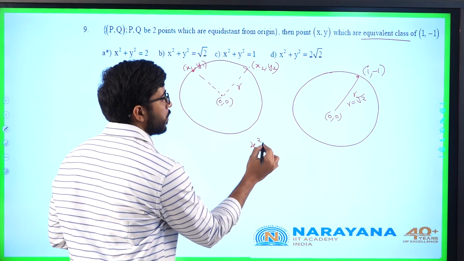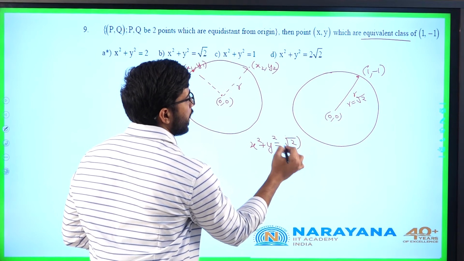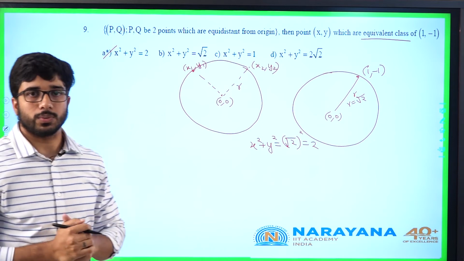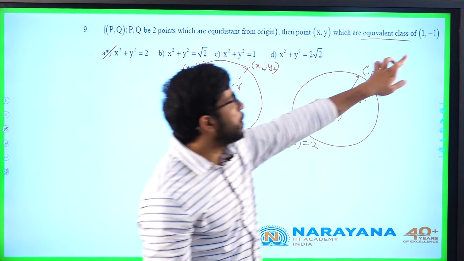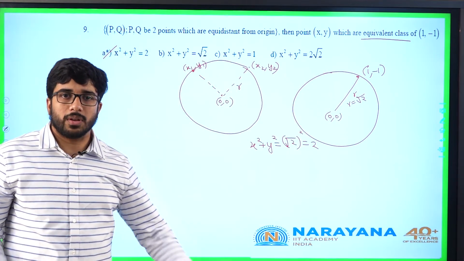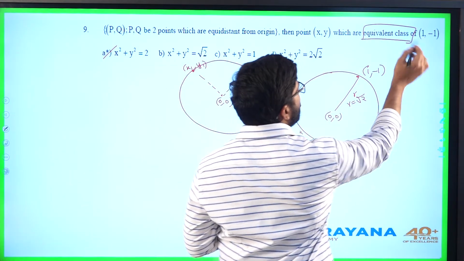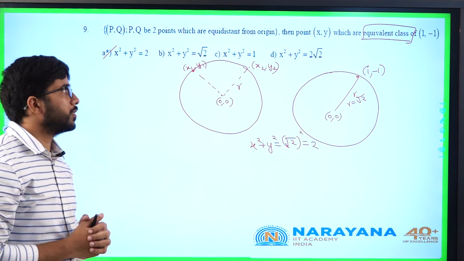X square plus y square is equal to r square. R is root 2, whole square. X square plus y square is 2. X square plus y square is equal to 2. Okay. 1 comma minus 1, which point is satisfying? Obviously only one option, x square plus y square equal to 2. If you don't come across this word, you can simply substitute 1 comma minus 1 and verify which curve is satisfying it.